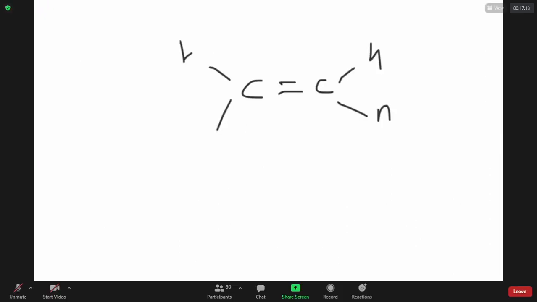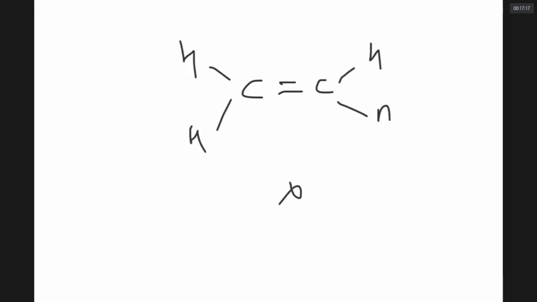For example, if I have CH2 double bond CH2 like ethene, no geometrical isomerism is possible. Can I write geometrical isomerism for ethene? No, sir.